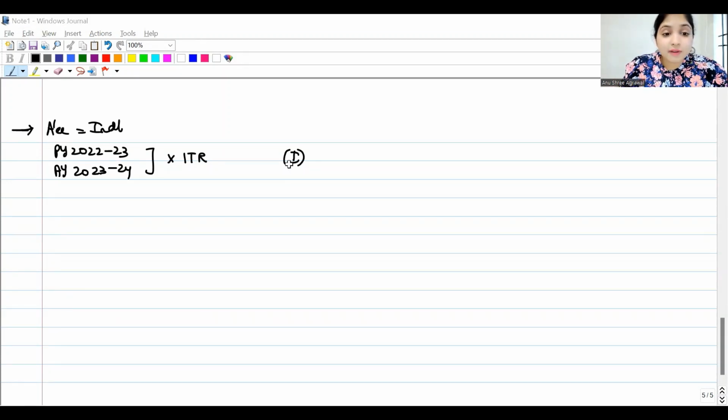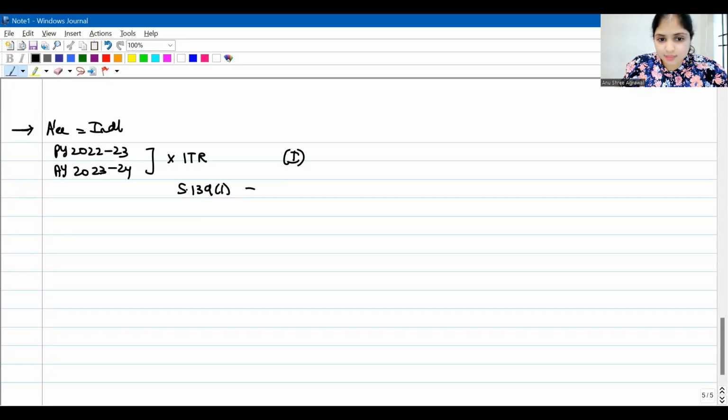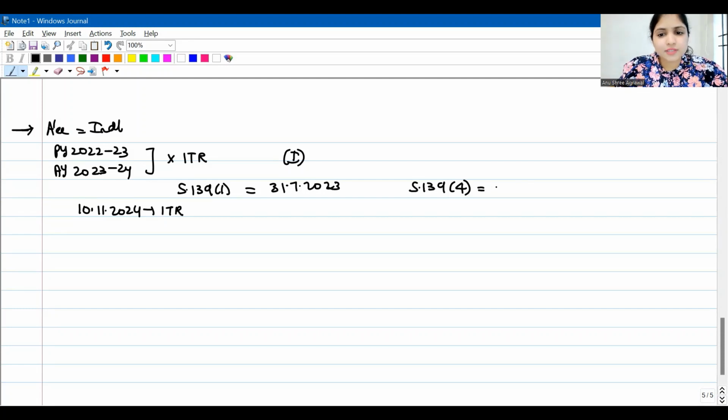Now, 139.1 due date for this assessee was 31st July 2023, let us say. Now, on 10th November 2024, he wants to submit income tax return. See, what will be the last date to file belated return? 31st December of the assessment year, 3 months before the end of the assessment year. He has time till 31st December 2023 to file the late return. On time will be 31st July 2023. Unable to file till 31st July 2023, late return you have time till 31st December 2023.